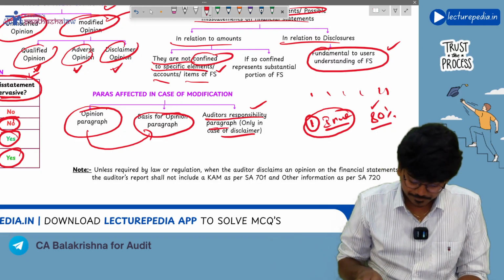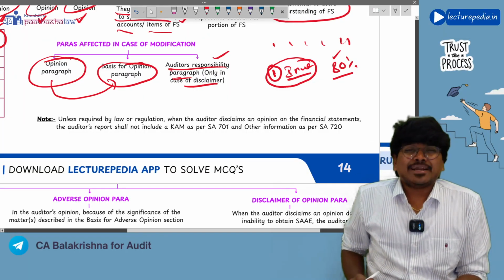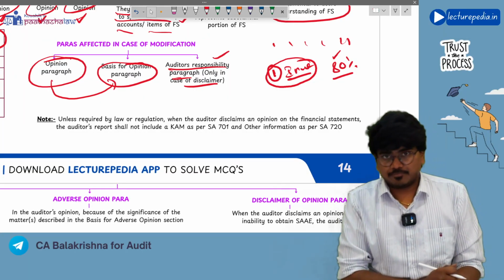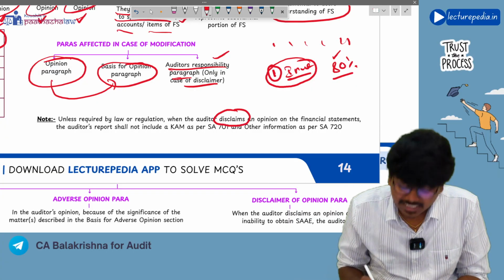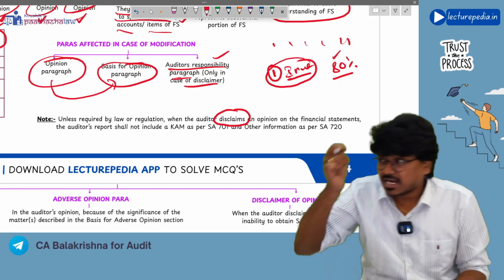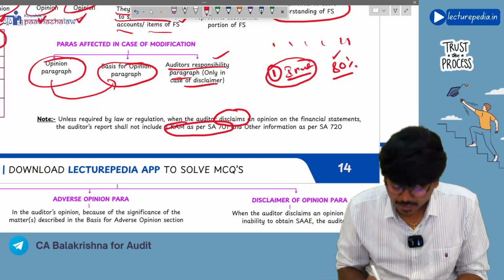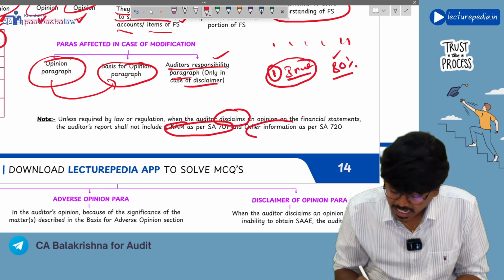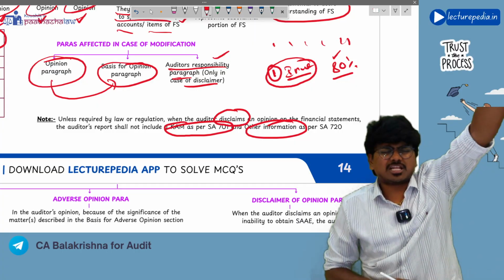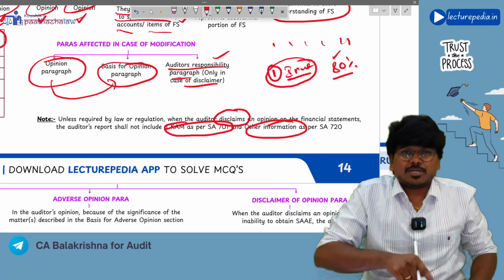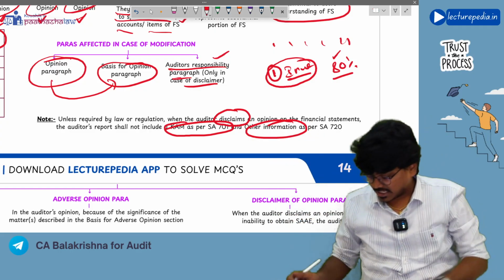Understanding? Yes. Another important point that you need to remember is, if auditor is giving modified opinion in his audit report, and that modified opinion is a disclaimer of opinion, that means if auditor gives a disclaimer of opinion in the audit report, auditor should not mention CAM, key audit matter paragraph, and other matter paragraph in his audit report. Understanding? So whenever auditor is giving disclaimer of opinion in his audit report, that audit report should not contain key audit matter paragraph and other information matter paragraph. Understanding?